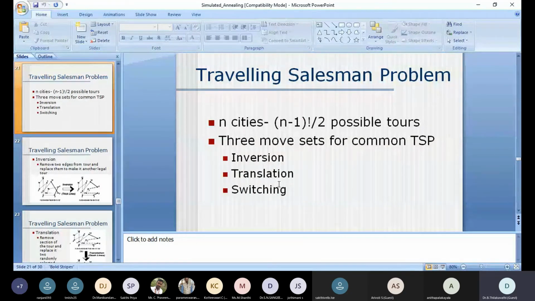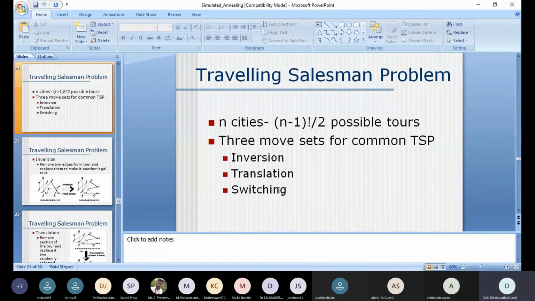So what is known as an inversion? These three movement sets are available for the common traveling salesman problem, and in simulated annealing the movements can be done with these three. I am going to explain them for the TSP, but the same TSP can be implemented with any one of these moves. Either I can use only inversion, translation, or switching.